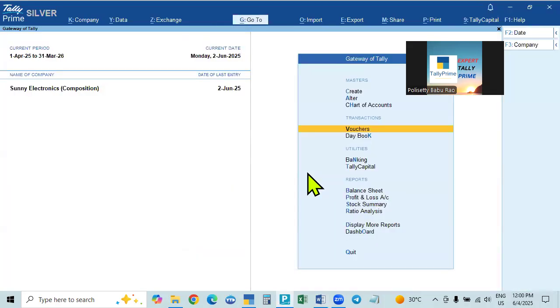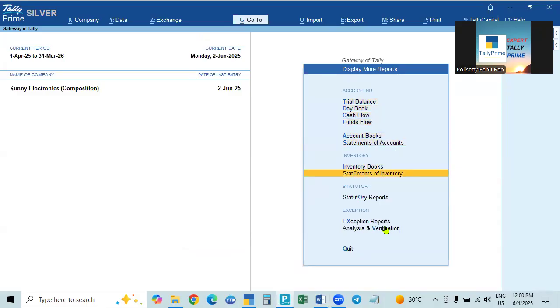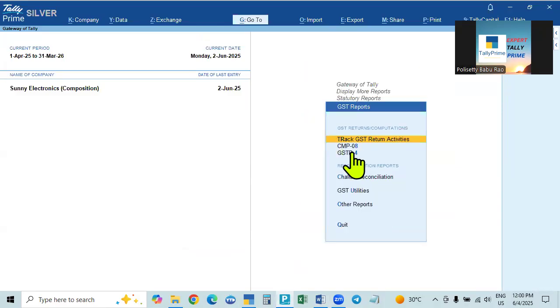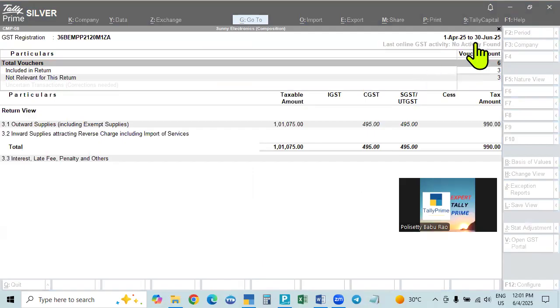Purchases will come in the purchases, as well as the sales liability. Everything will come in the annual return here. But since we are selling goods, we have to go to display more reports, then go to statutory reports and GST reports. We have to file this CMP 08 every quarter, that's why we made entries for the quarter. So select CMP 08. You see, 1st April to 30 June, quarterly. In the case of the regular scheme, it will show monthly, but here in the case of QRMP, it goes quarterly. Filing CMP 08 is a compulsory quarterly filing. So it is showing April to June.